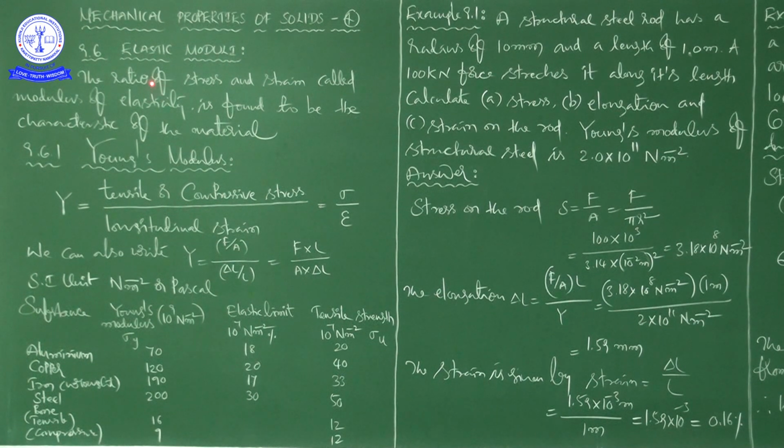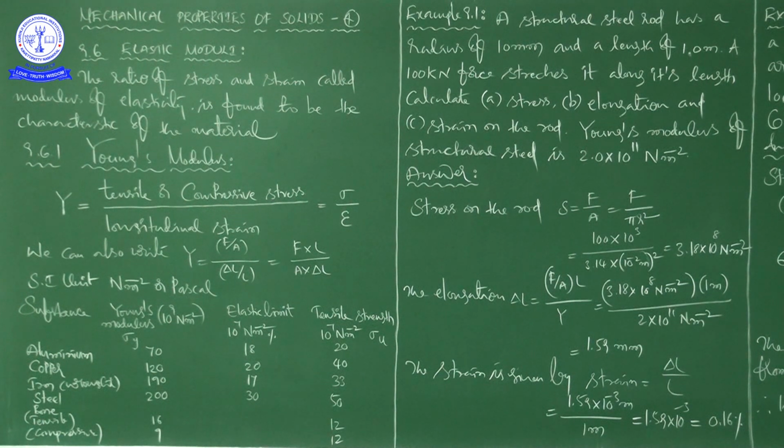First, what is elastic moduli? In our previous class, we discussed the stress strain curve, with its different regions and different points.